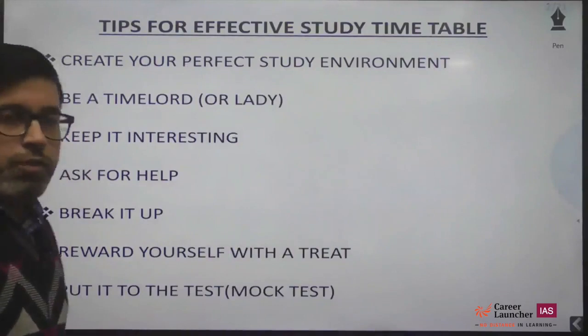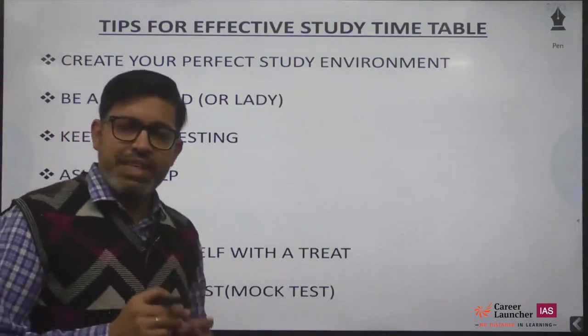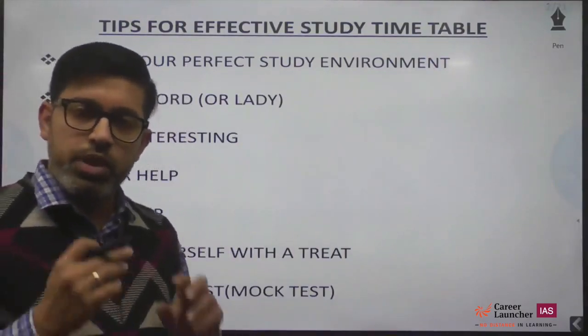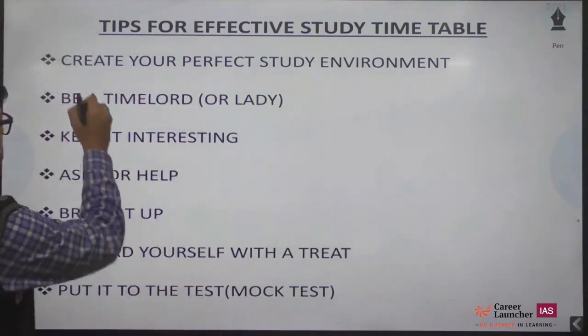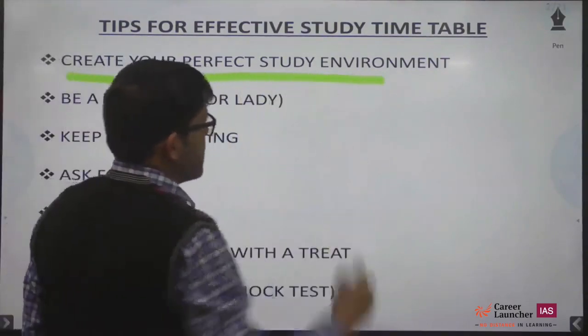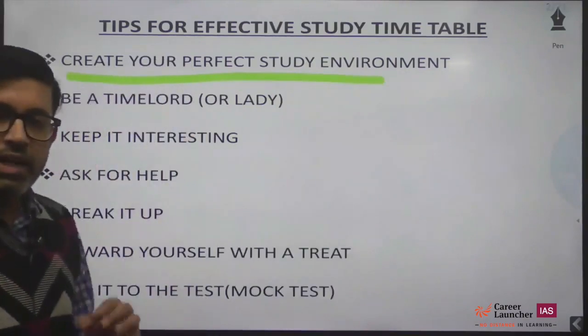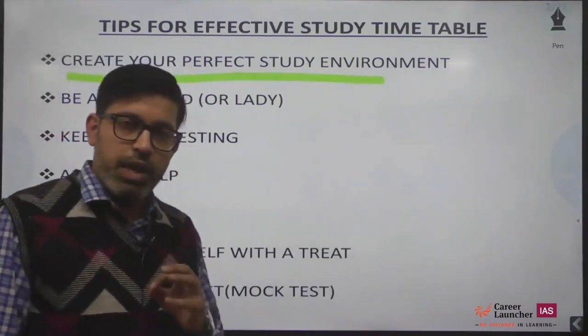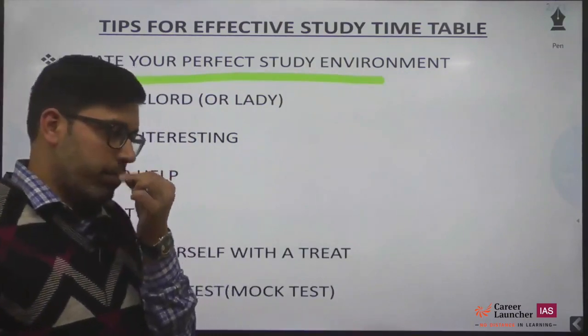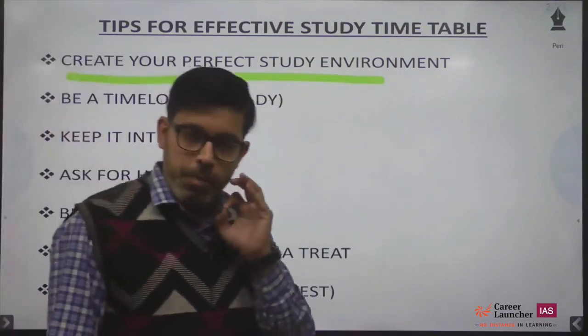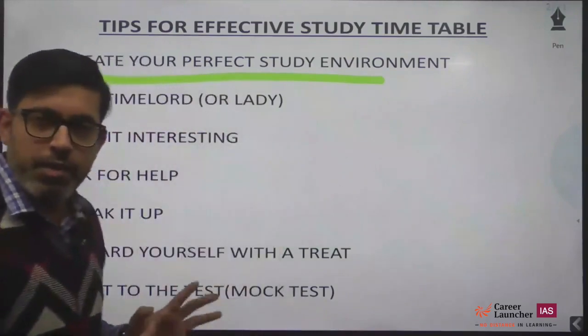Okay, so first of all, let's discuss basic tips that you need to know before creating your timetable. The first thing you need to make sure of is that you have a perfect study environment. That is the basic thing you require, because you should not have any problem finding a place according to the timetable you have created.